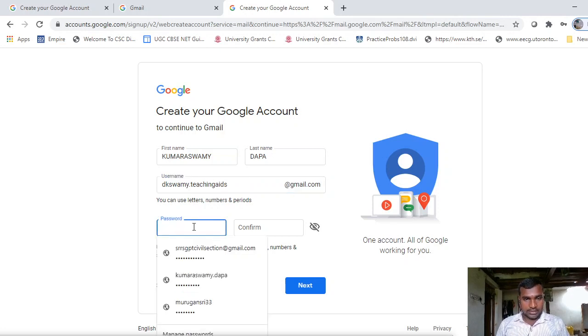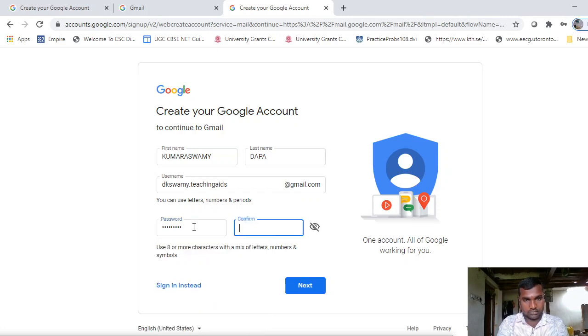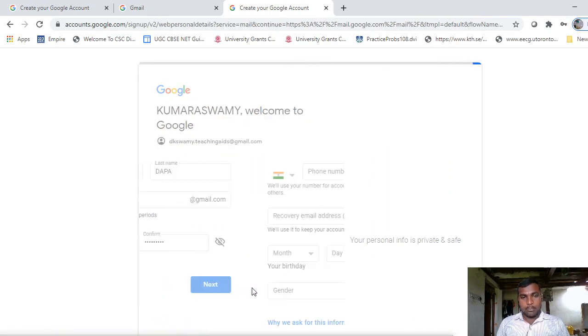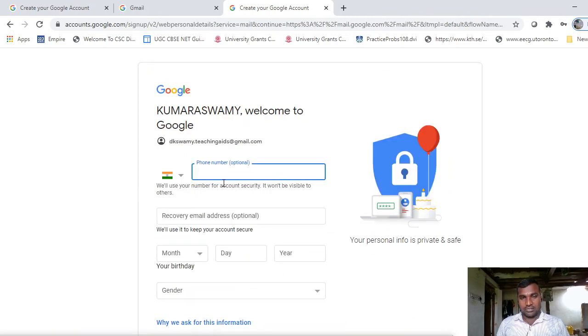Okay, and the password: capital letter, smaller, special symbol, numbers, capital, smaller, special symbol, numbers. Okay, next. So after entering all these personal details, now it is asking for a phone number.